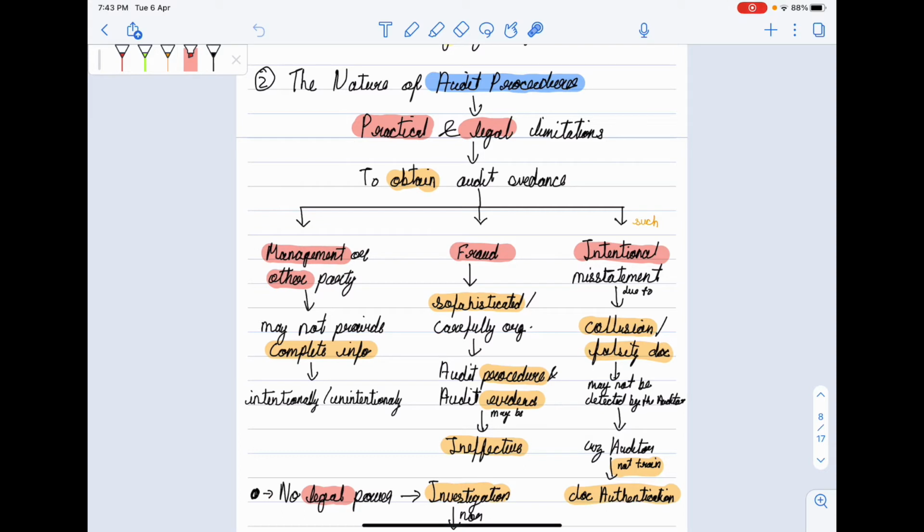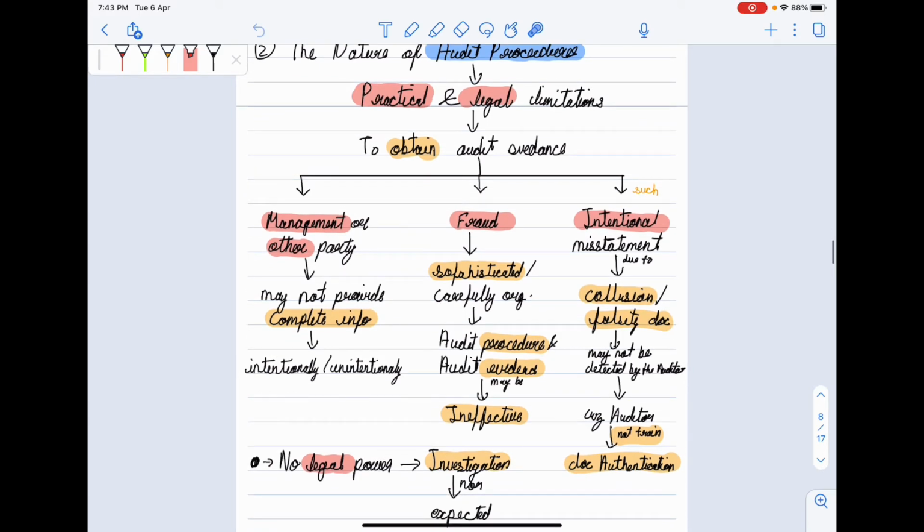While obtaining audit evidence, there can be some practical limitations, like management or other party may not provide complete information. If management itself gives incomplete information, how can we give 100% assurance on it? It can be intentional or unintentional. So the first point is that management or other party may not provide complete information intentionally or unintentionally.